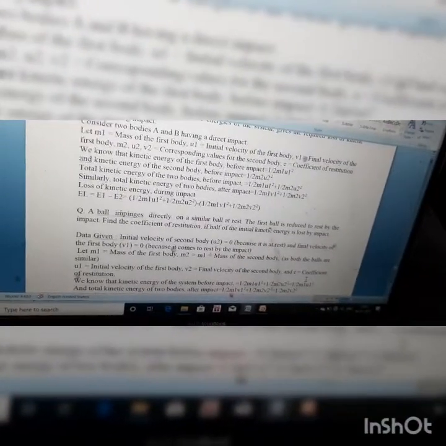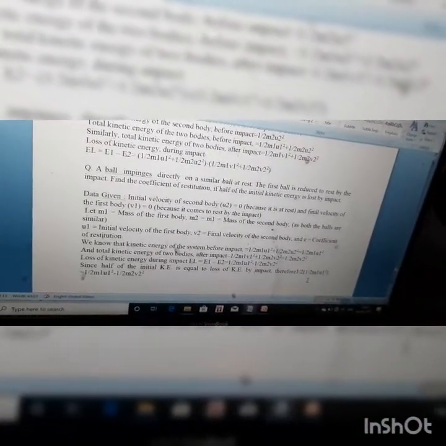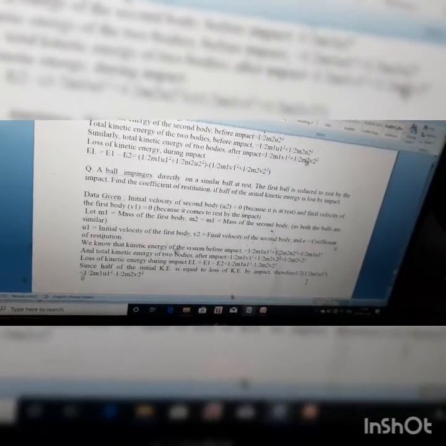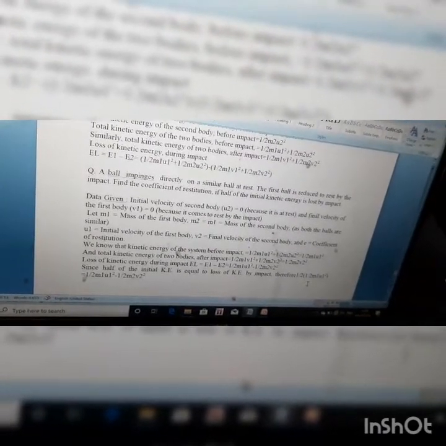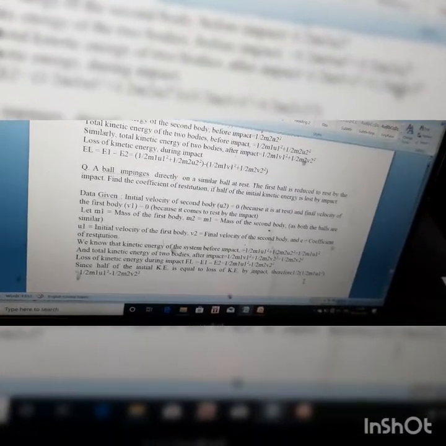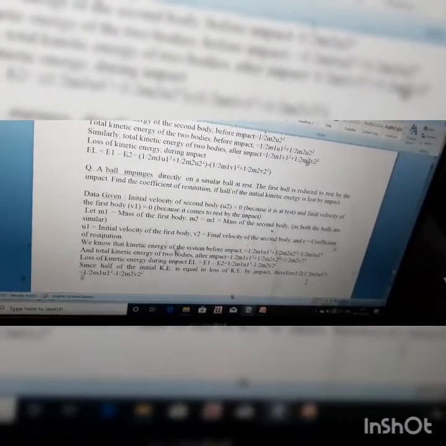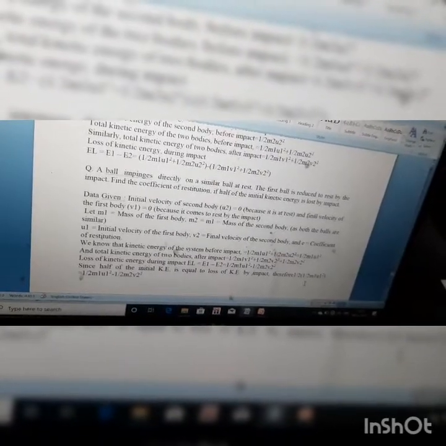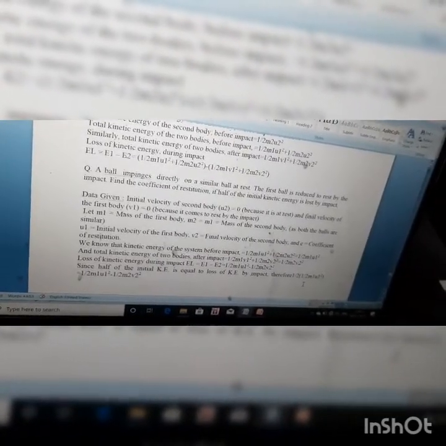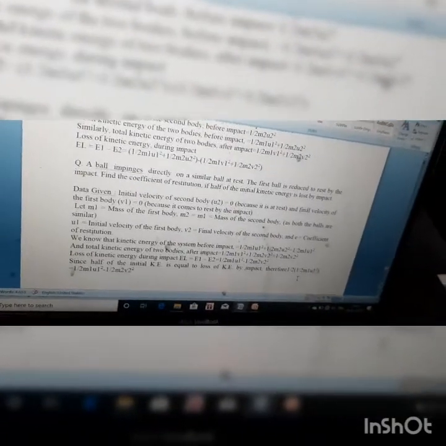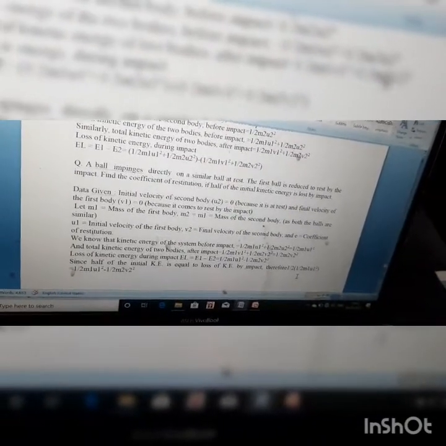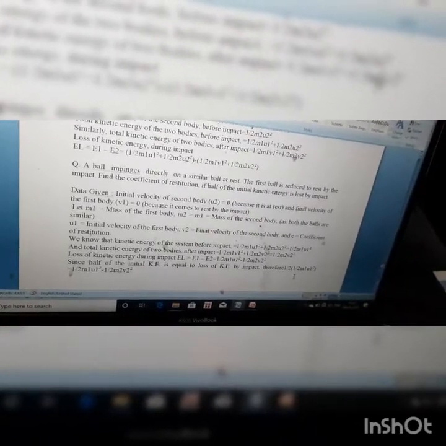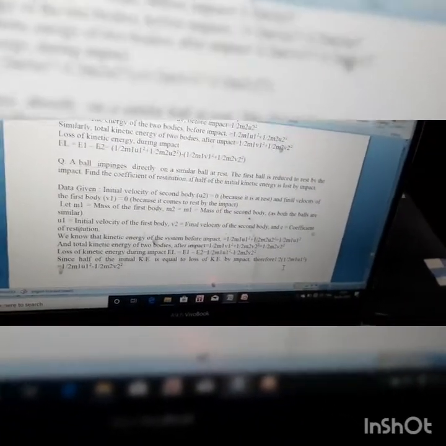So I'll solve one question related to this. The question is, a ball impinges directly on a similar ball at rest. Similar ball means the mass is the same, m2 is equal to m1, and it's given that the initial velocity of the second ball is 0, so it is at rest. It's given that the first ball is reduced to rest by impact, so the final velocity of the first ball is 0, that is v1 equal to 0. Find the coefficient of restitution if half of its kinetic energy is lost by impact.